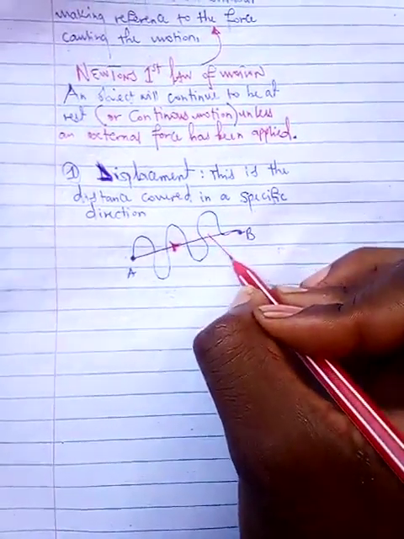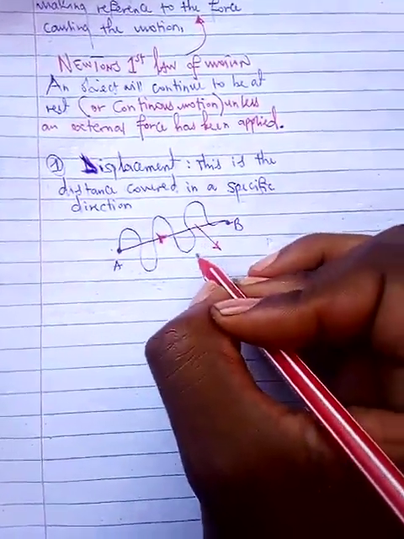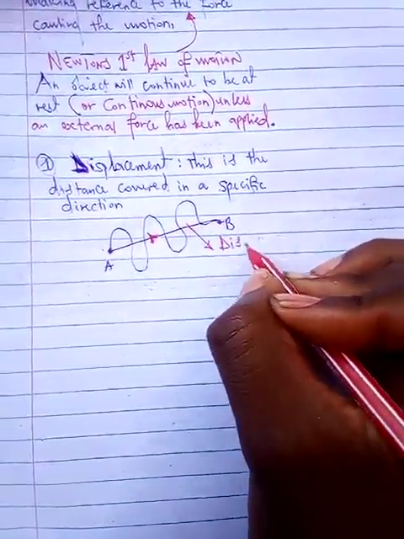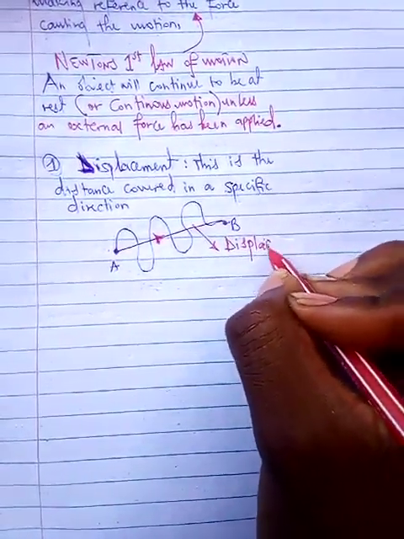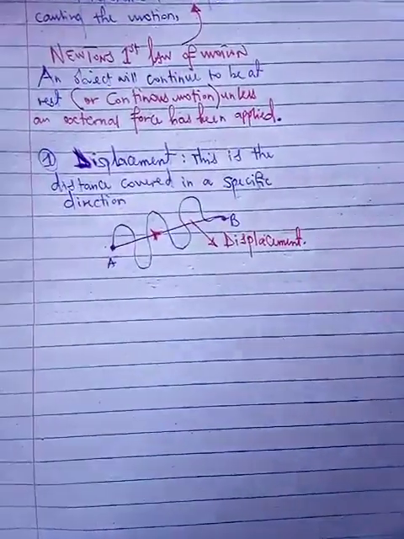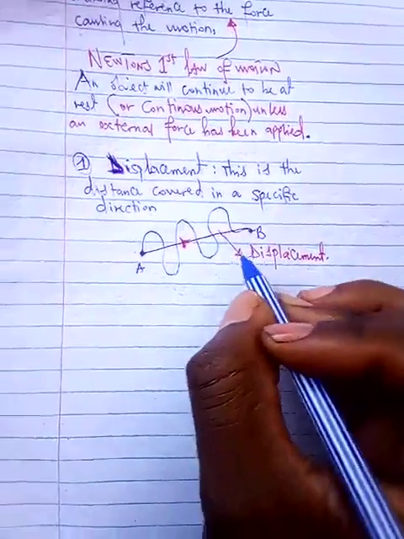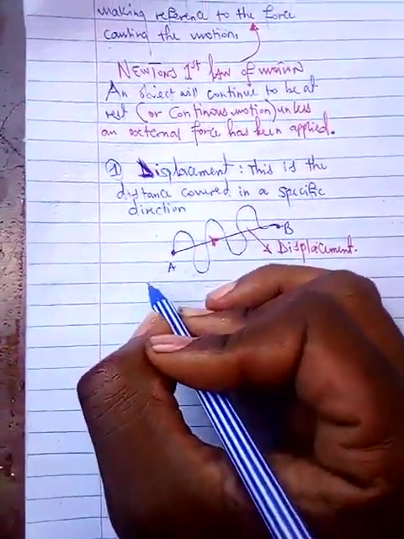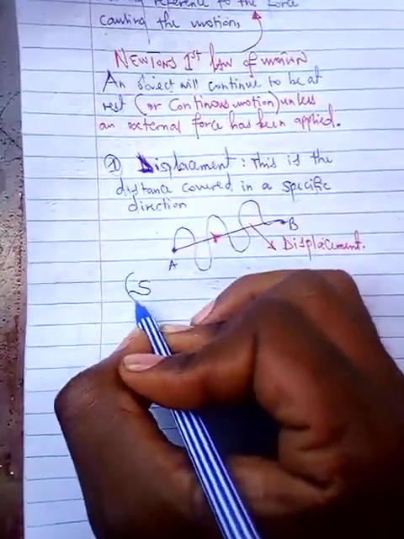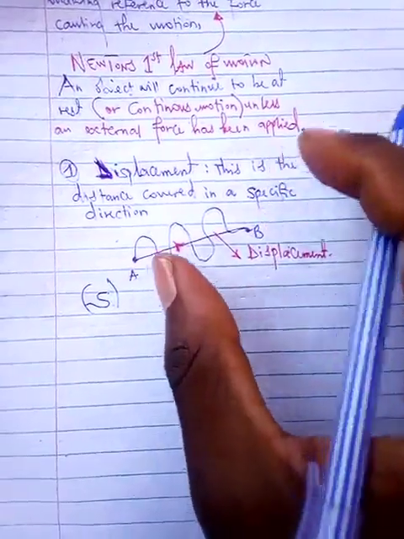This distance that is being covered from A to B with a specific direction is what is going to be referred to as displacement. As usual, displacement is a vector quantity, and displacement is mostly represented by the letter S.